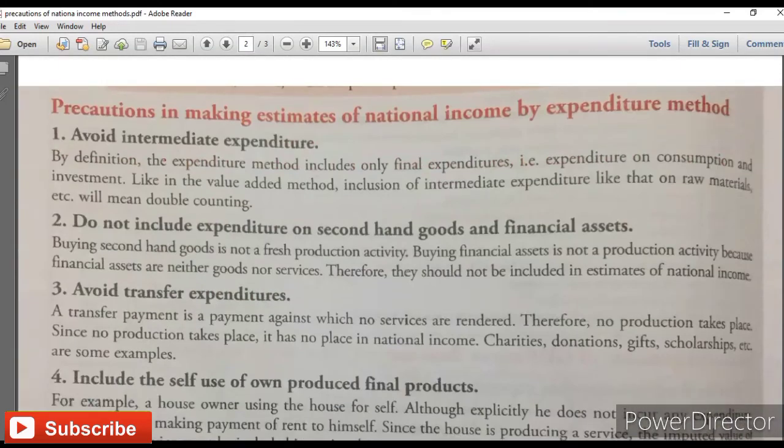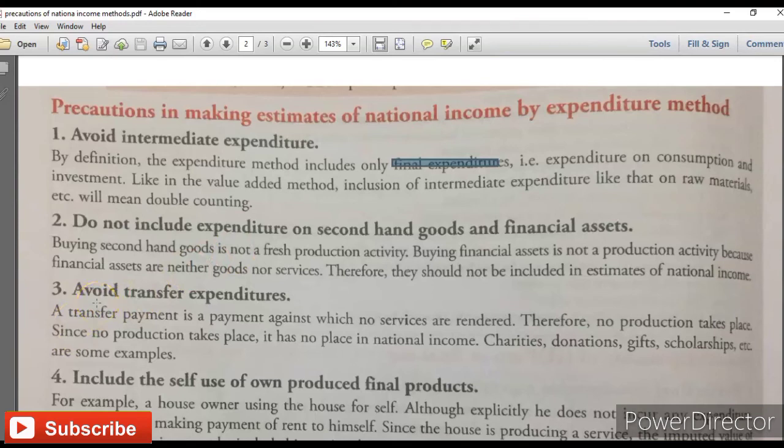Precautions in making estimates of national income by the expenditure method. What kind of precautions do we have to keep in mind while calculating national income by the expenditure method? First is avoid intermediate expenditure. As I told you in the earlier video, once you calculate national income by the expenditure method, you just need to concentrate on final expenditure. So only final expenditure should be taken care of. Do not include expenditure on second hand goods and financial assets. This we already did.